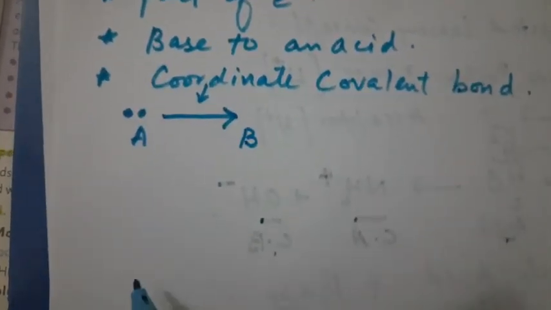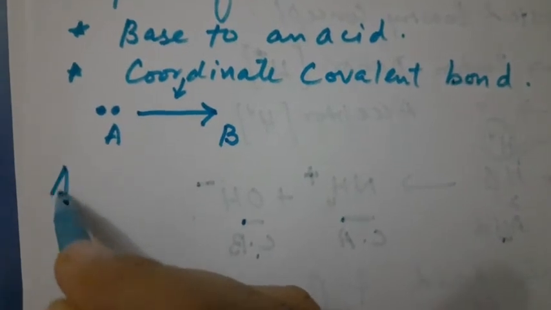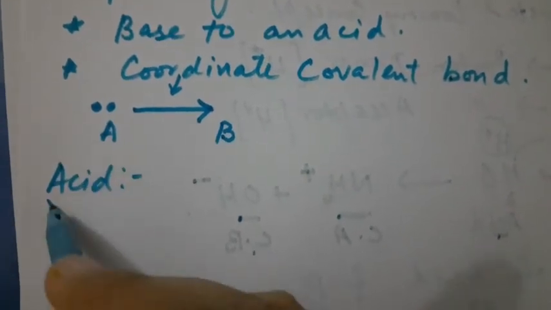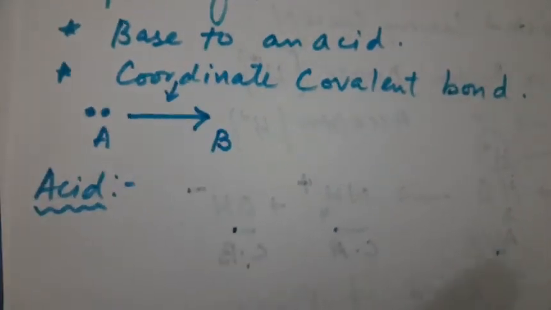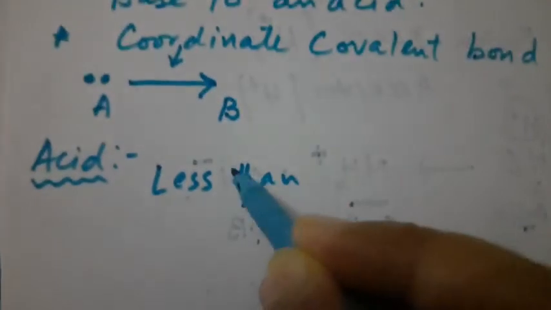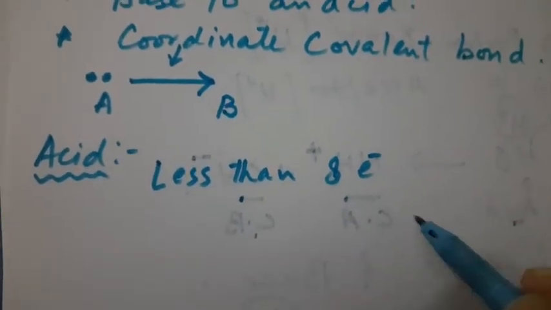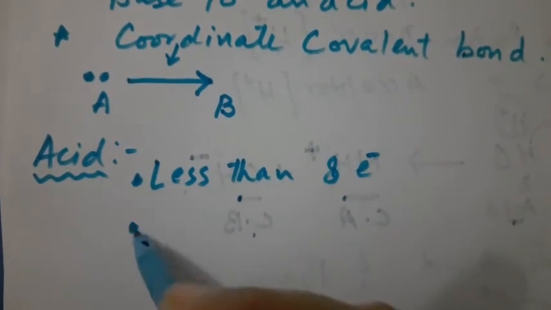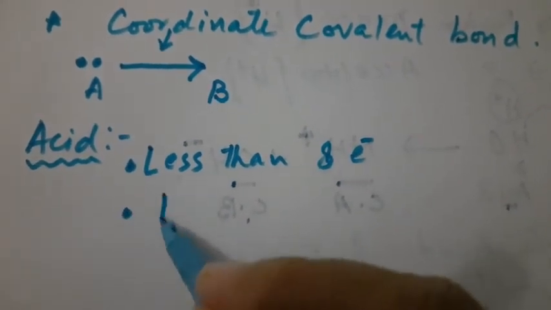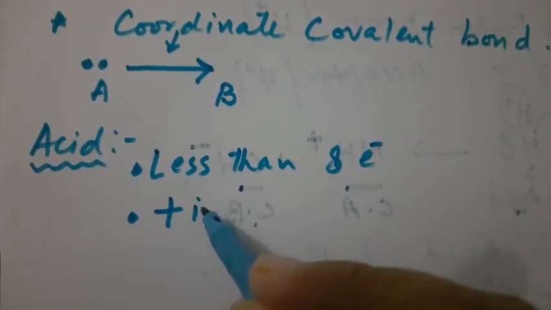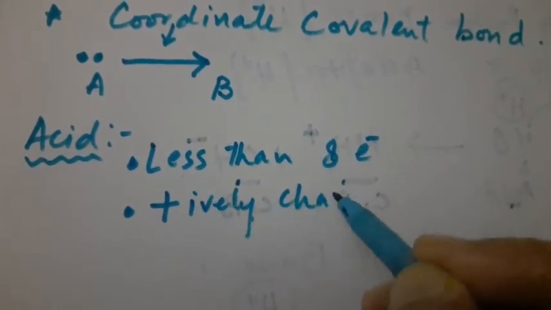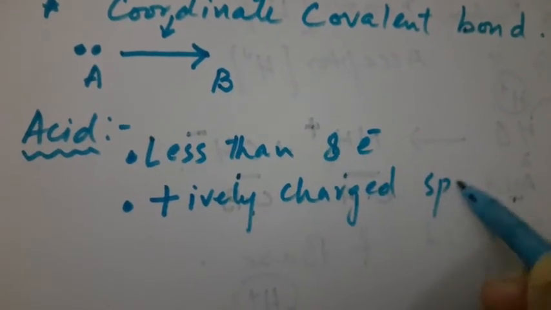Now, one thing more about the Lewis acid: a compound having less than 8 electrons in its outermost shell, or a positively charged species.